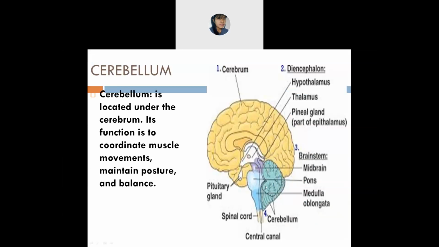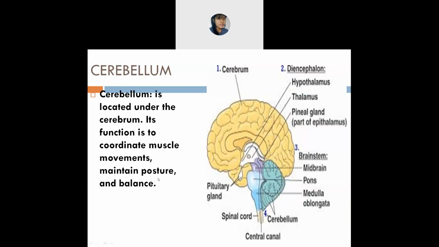Coordinate muscle movements means what? Suppose, I'll just give you one example. Suppose you are walking, and how will you walk? Obviously, you will move both of your legs, right? Right leg and the left leg. Yes, obviously you will move both of your legs. So that is known as coordination, meaning together, doing together. So that is known as coordinated muscle movement, meaning they will work together.